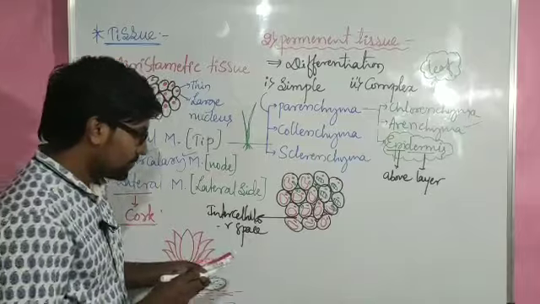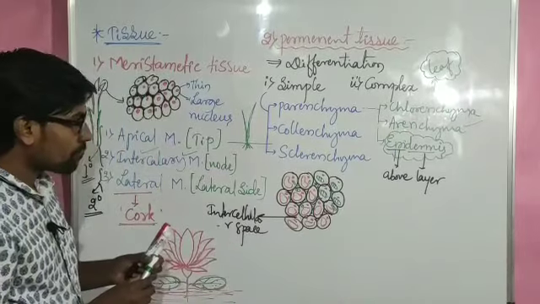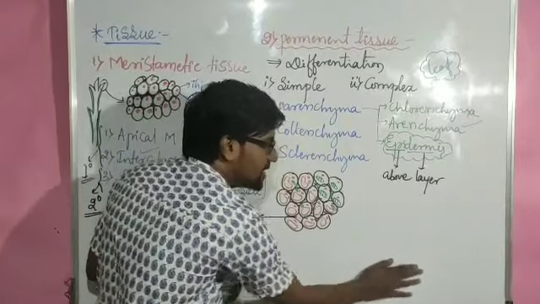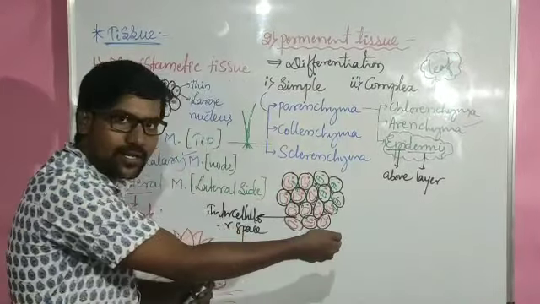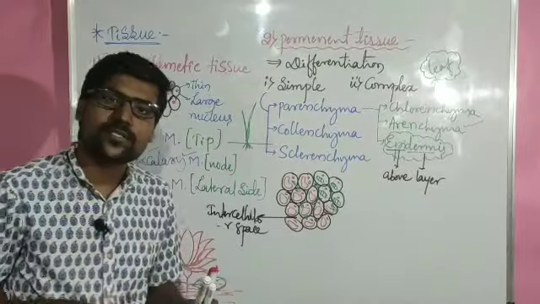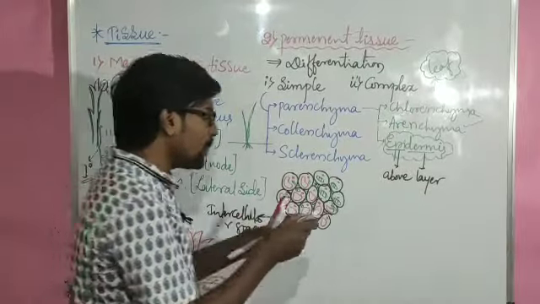For example, if we consider this layer, right now this layer is epidermis, it is shining in nature, and that layer is made up of parenchyma. That layer has small pores, and we call them stomata.